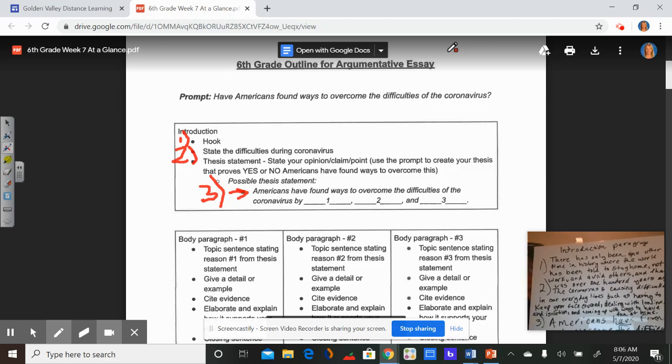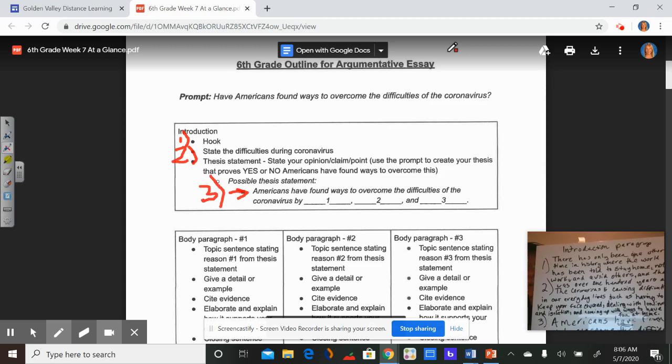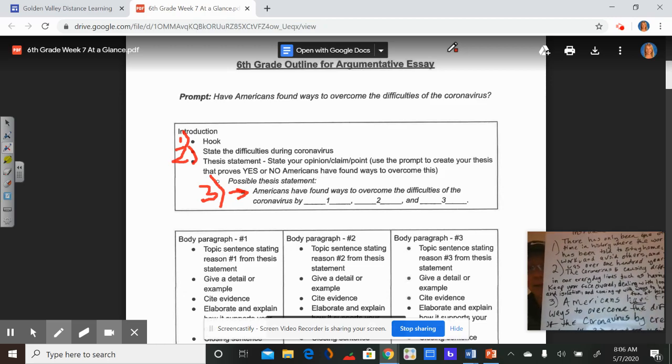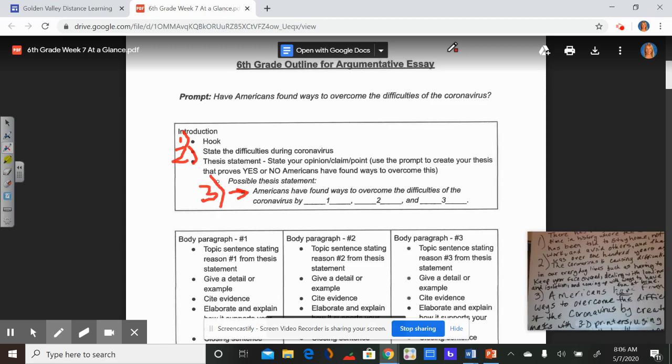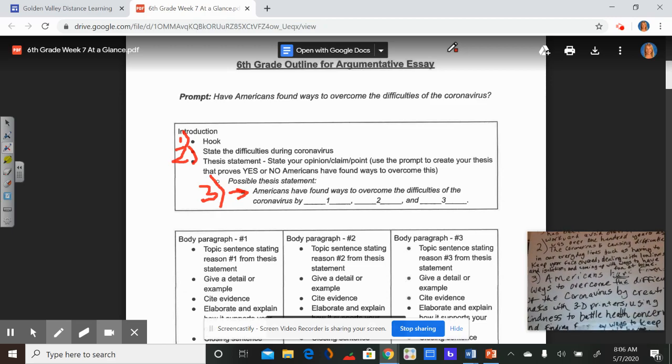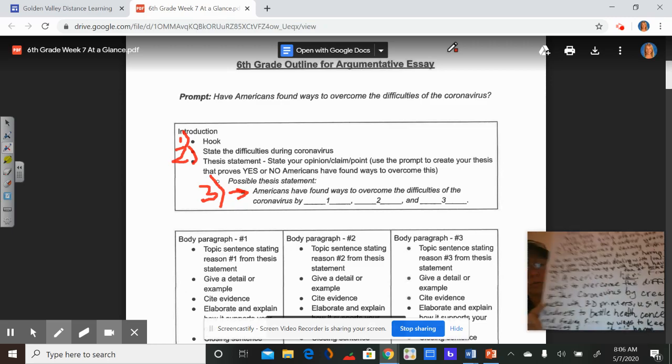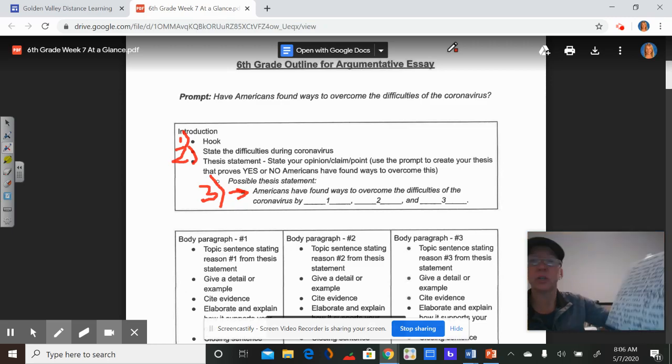Now, yours doesn't have to be exactly this way. This was just one idea, but hopefully I gave you a framework or an example to look at that you can go back in and tweak your own and make it yours. Oh, I erased that bottom part. Oops. Well, you already had it from earlier. Anyway, this is your introduction paragraph. The way that we did it, pulling information from our body paragraphs and using this thesis statement, makes sure that our essay will be cohesive, on topic and effective.